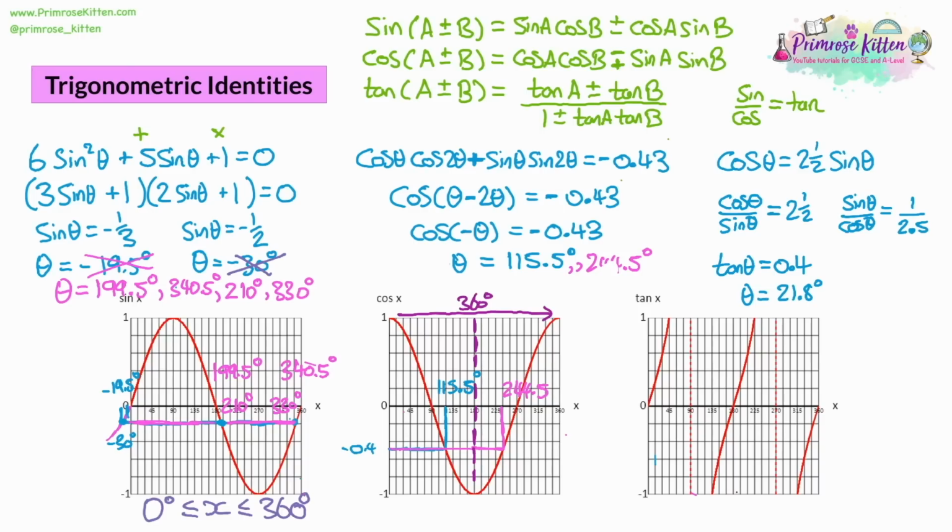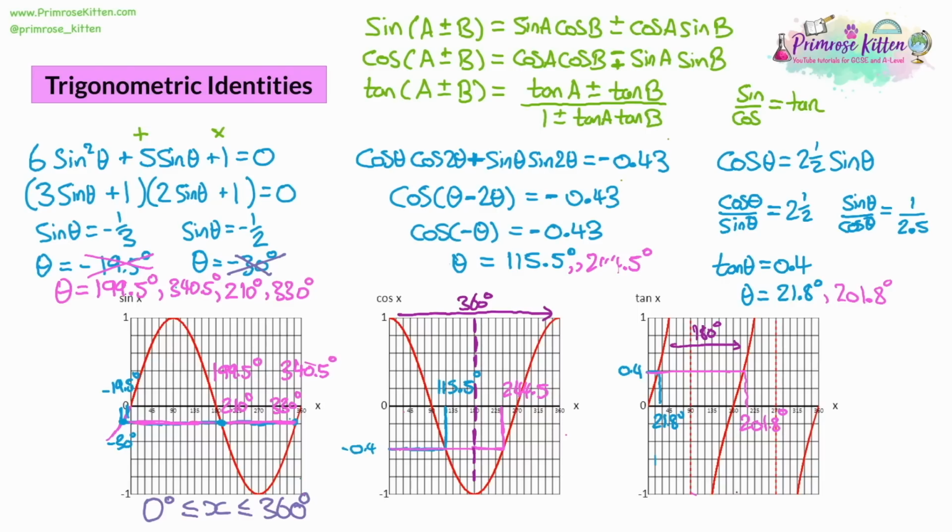All we need to do now is find the other answer. So we can see where 21.8 is. And then we can see that there's going to be another answer further on. Again, remember with tan graphs actually repeat every 180 degrees. So all we need to do is add on 180 for the other answer. So 21.8 plus 180 is going to give us 201.8 degrees.